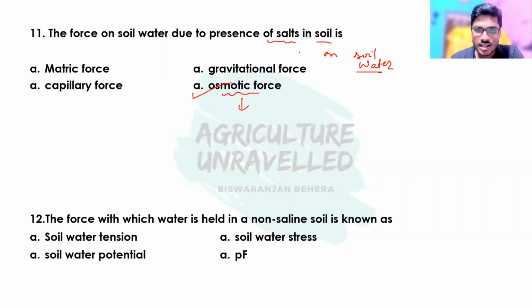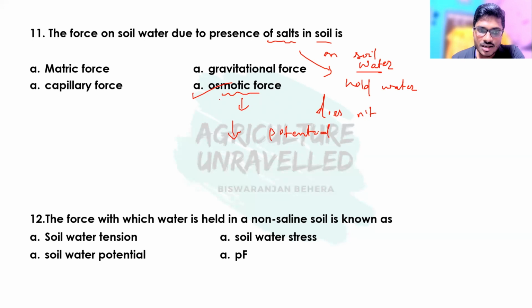So here these salts hold the water in it and do not let the water go or do some work. It means these salts decrease the potential energy of water to do some work.